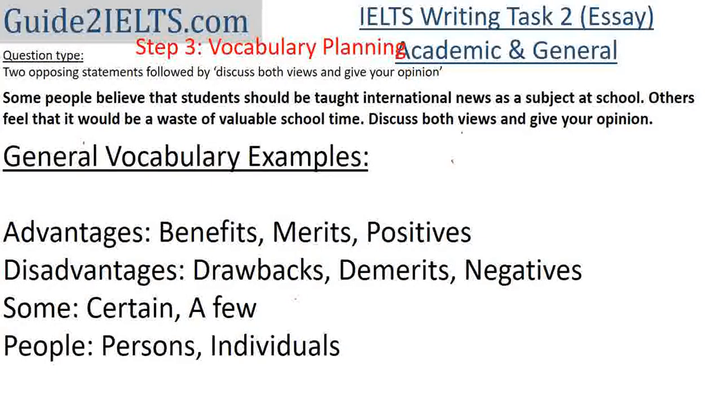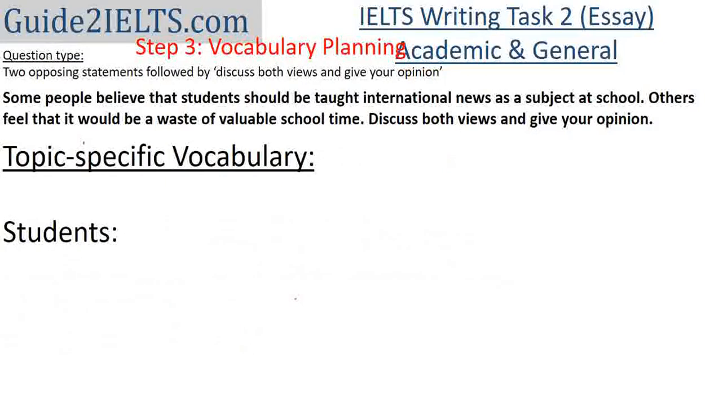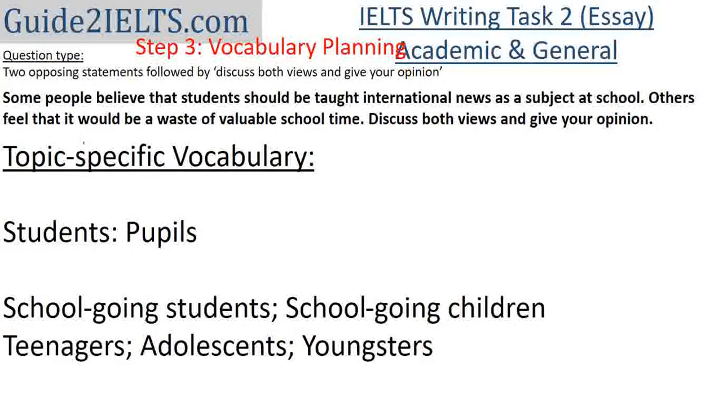So in this case, there are certain education related words. First, students. This is a difficult word to find synonyms for. One synonym that we can use is pupils. Beyond this, students can refer to people of any age group, really young ones, even university students. But in this case, because it is about school, we can change it to school-going students or even school-going children.